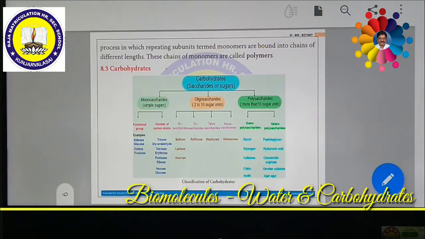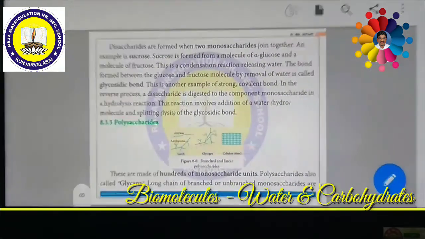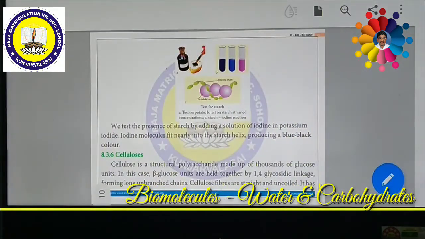Then how do we test for starch? It is very easy to identify starch because starch is a colorless or white substance, usually colorless. If you add iodine, that is potassium iodide, a dark blue color will be formed. That is also called blue black color. So it is very easy to identify. Even if you add a potassium iodide solution to our food, rice, it immediately turns dark blue. That is called blue black color.